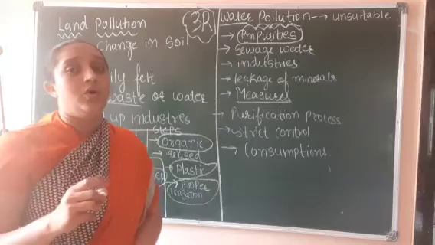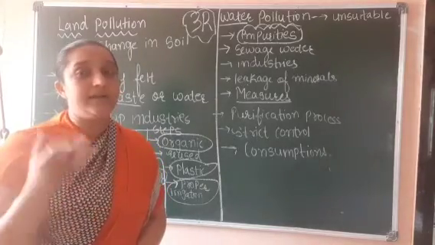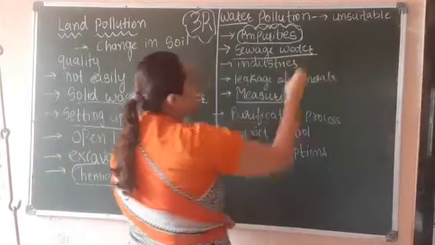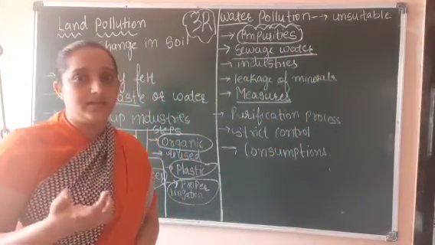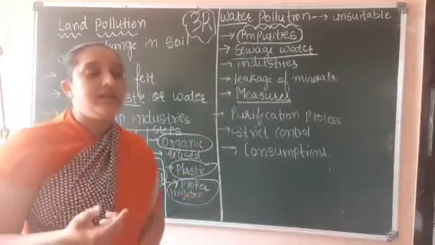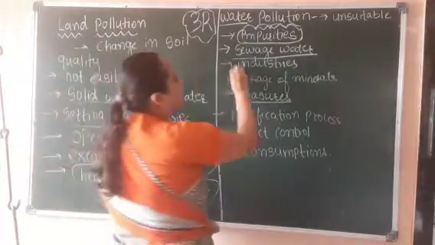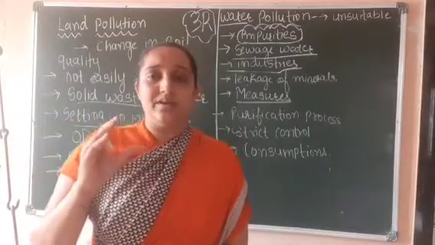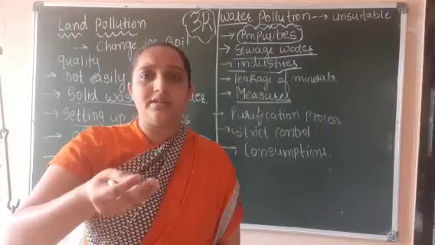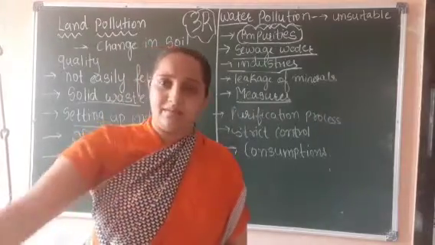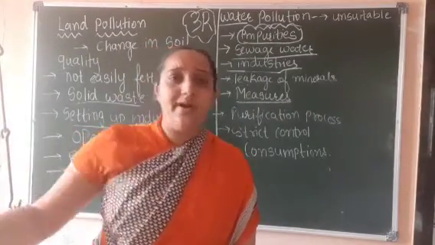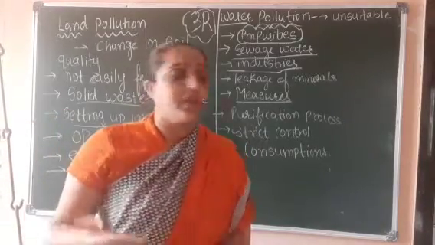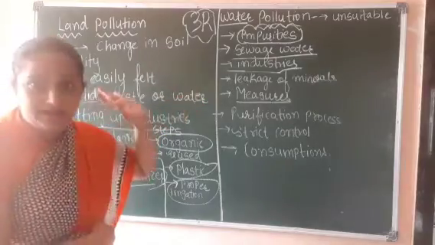Now how does it occur? How are we spreading it? By sewage water. Sewage means gutter, right? Gutter ka ganda pani, right? Sewage waters. Now what do industries used to do? Whatever waste industries have, they used to throw it in the form of water into the pure water, that is river water, right? So that is also very bad, right?